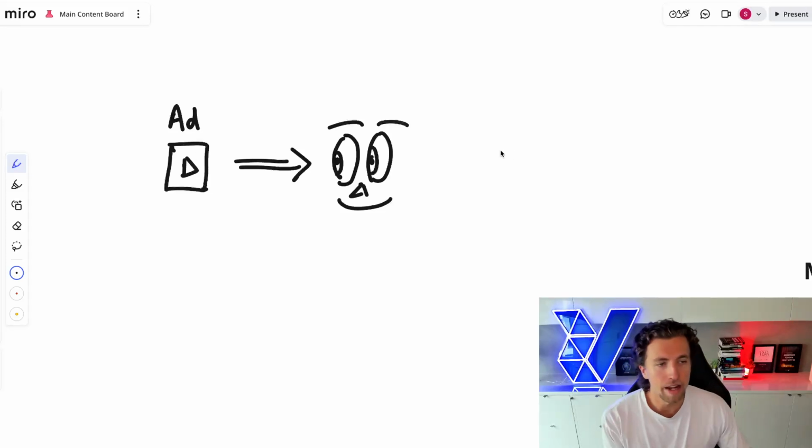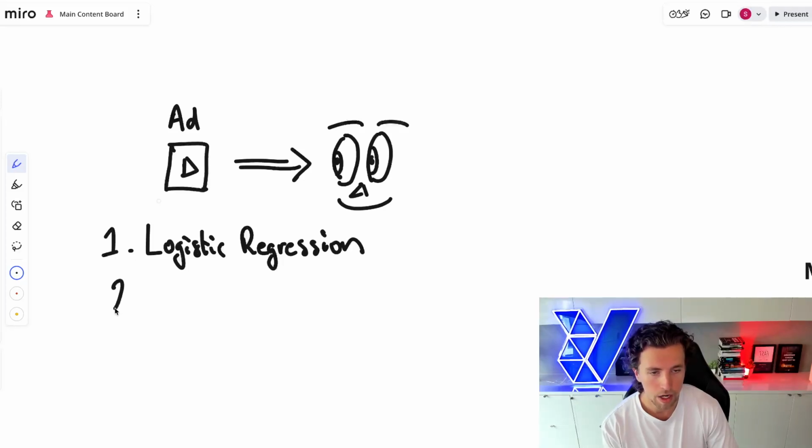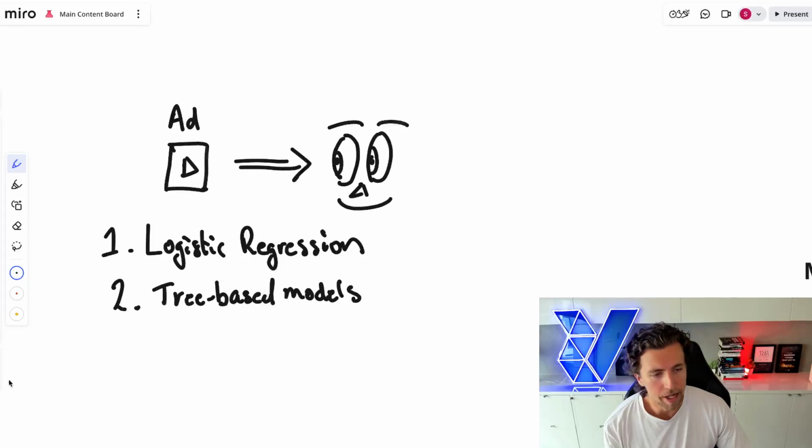So here's an ad being served to someone. There are 2 different statistical methods that Meta uses. At least a lot of this is kept private. They don't make a lot of it public, but from what people can tell, there are 2 things that they do. I'm giving you these so that if you want to learn more about them, you can go and search them up and watch videos on them. Number one is they use logistic regression, or number two, they will use tree branches. And so I'll just rename that to tree-based models.